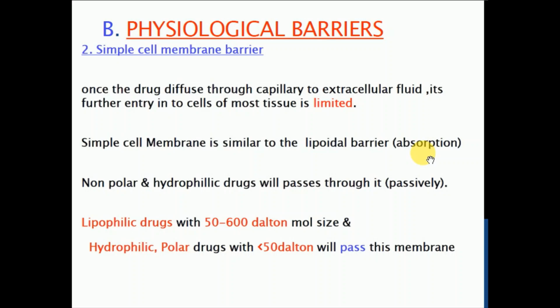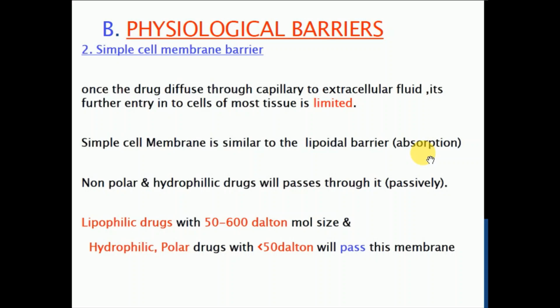These transport mechanisms we already discussed in our absorption chapter. So here the simple cell membrane is comparatively stricter than the simple endothelial barrier. Here the drug can easily distribute to the different normal tissue compartments.